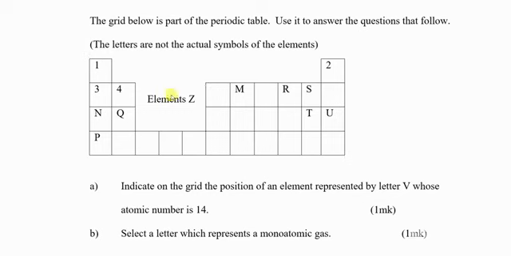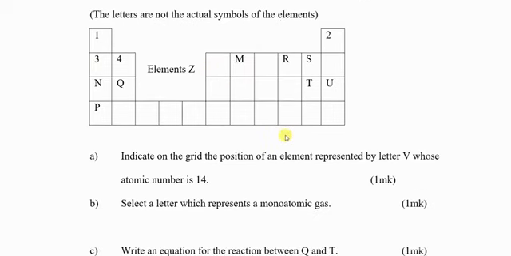So once you have written the atomic numbers from 1 up to 20, you will be able to know what you are doing. Remember, the first square is for hydrogen, the second square is for helium, and then lithium, beryllium, boron, and then we go to carbon, nitrogen, all the way to calcium, atomic number 20. So once you know that, you should know what these elements represented by letters are called. Let us go to the question and see what they are asking.